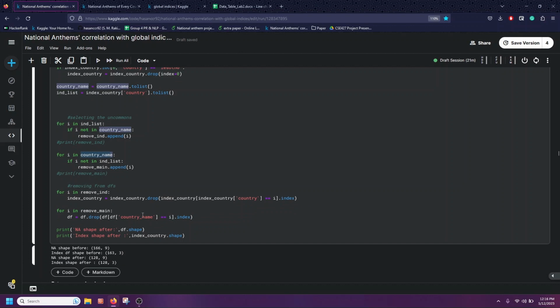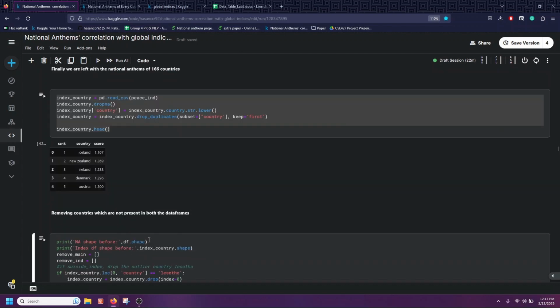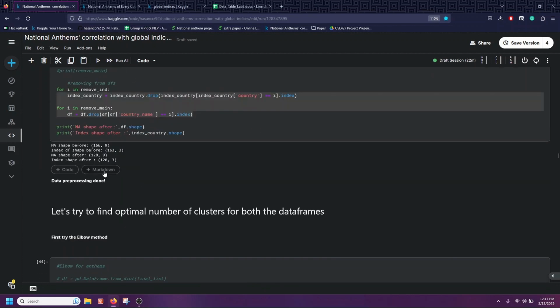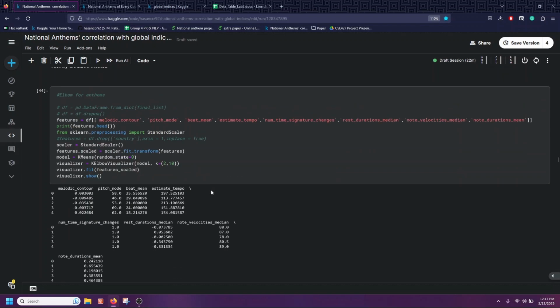I removed all of them from both datasets so that we have an equal number of data points in both sets. Now we have 128 countries in both the index and the national anthem set. For this index, I have taken the peace index. In the peace index, we are left with 128.